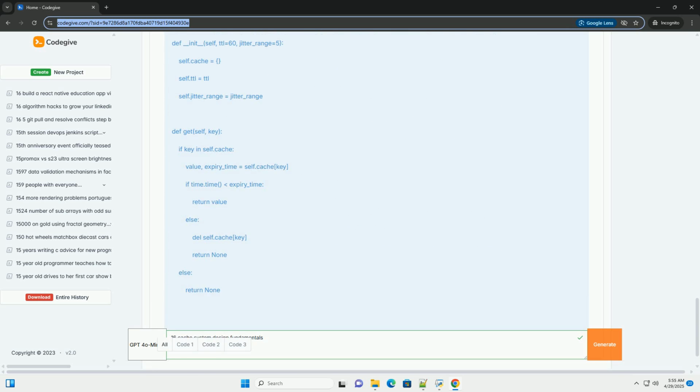16. Fallback mechanisms, handling cache failures. Implement fallback mechanisms to handle cache failures gracefully. If the cache is unavailable, fall back to the origin: database, API.